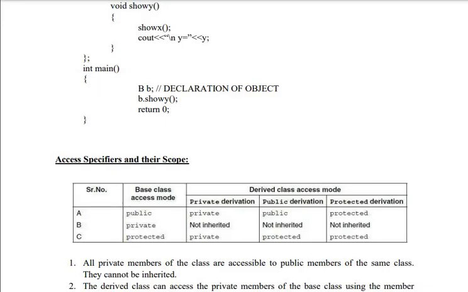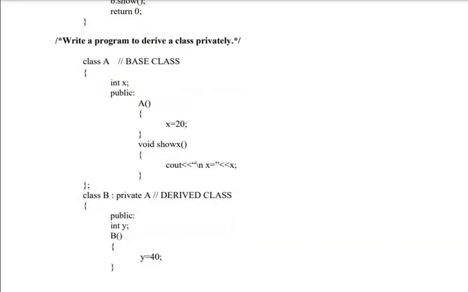And the same process. Even though it is a private derivation, I have a constructor in A and a method in B. Method in A is show X. The show X is used inside class B's member function show Y.